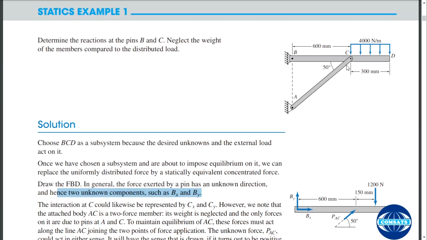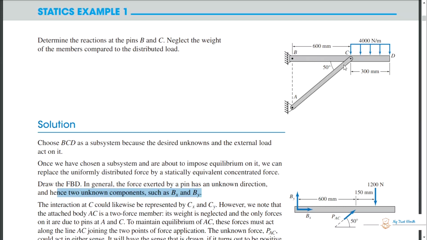The thing is like this: how it is going to behave when subsystems are removed. If you want to understand the behavior of this support, you have to remove all other things, and just the connected member with this support needs to be under consideration. Okay, you remove this bracing and then consider this beam and this support, and you will understand that this can allow moment and rotation.